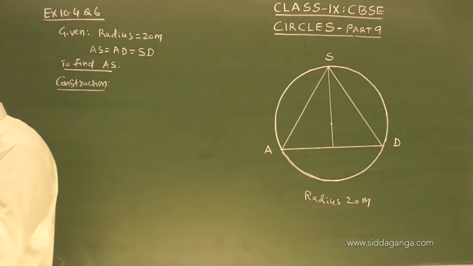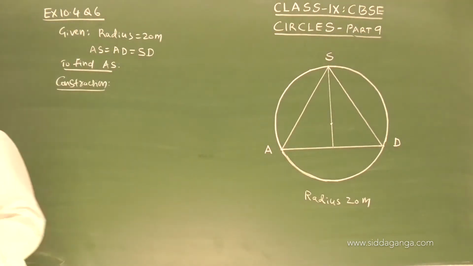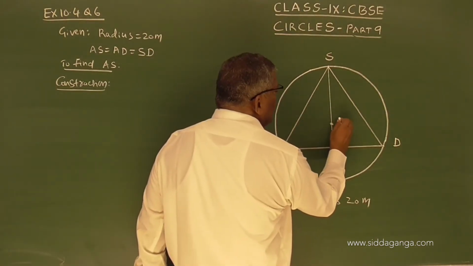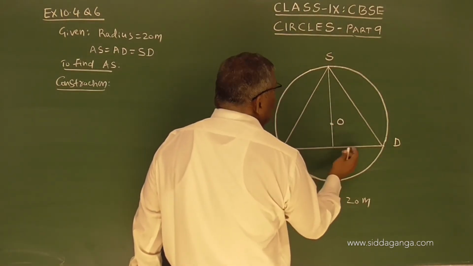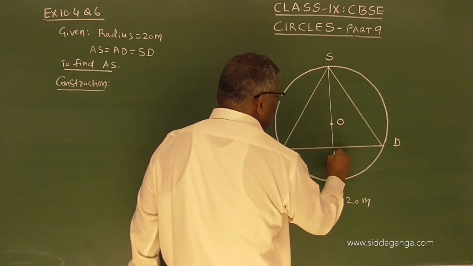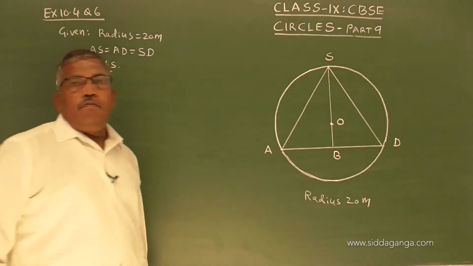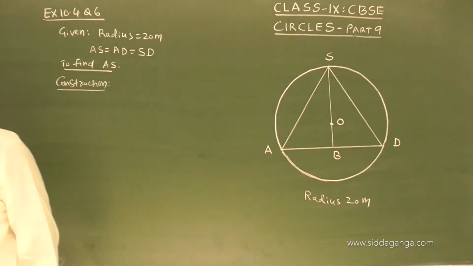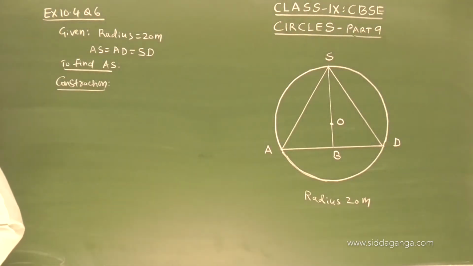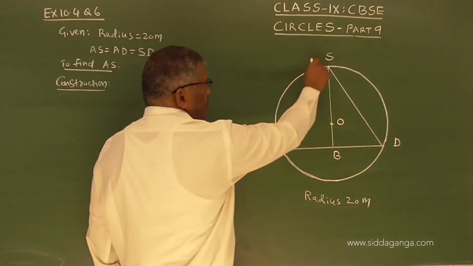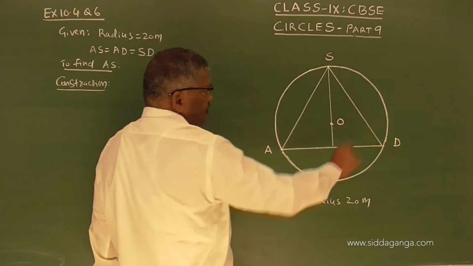Let us call this point O, this is the center of the circle, and this is point B. Now, as given, AS is equal to AD is equal to SD.